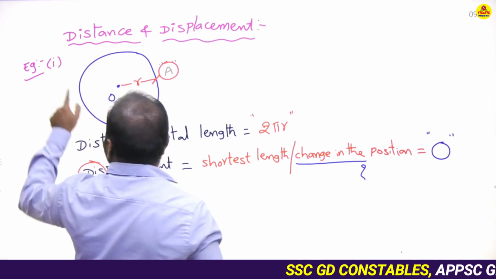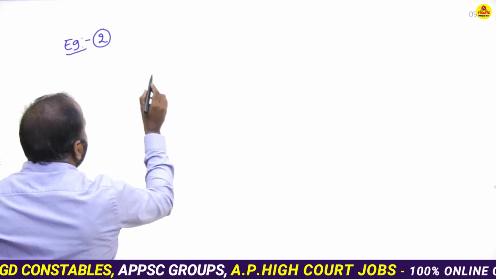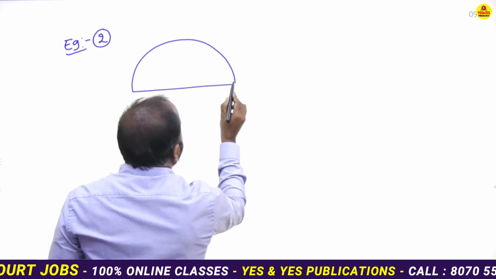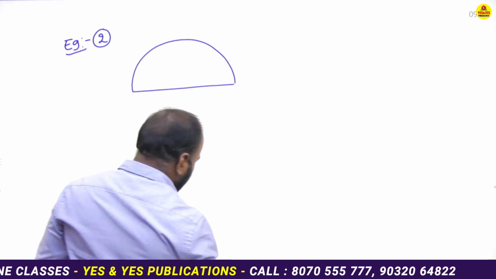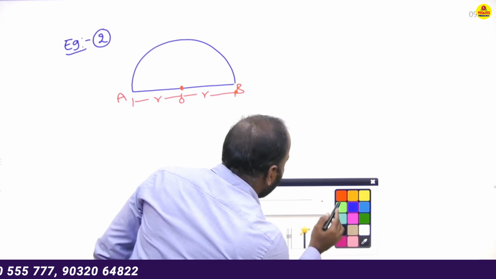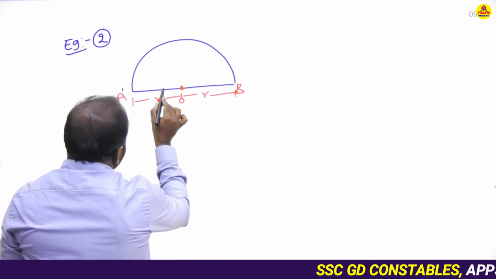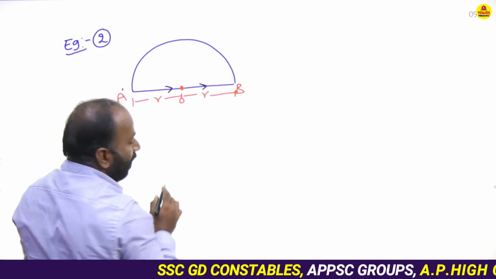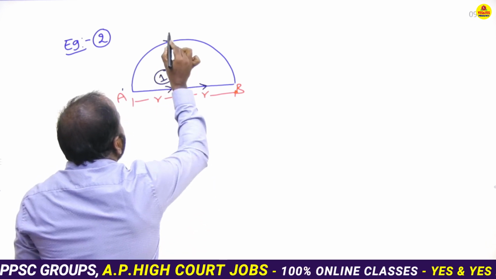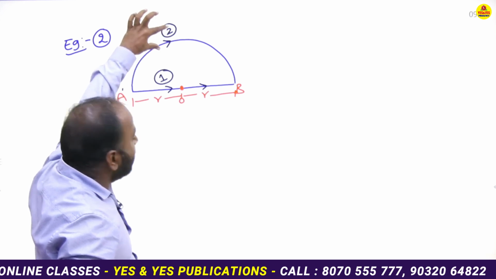Now going to discuss the second example. Example 2. The object moves from A to B. See, the object is moving in the direction from A to B. Another path is there. In another path, it is also moving from A to B. So this is the first path, this is the second path.